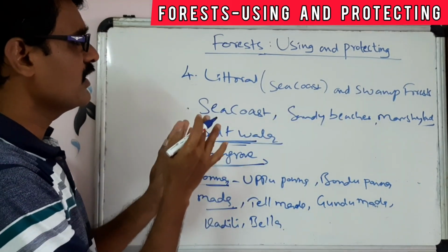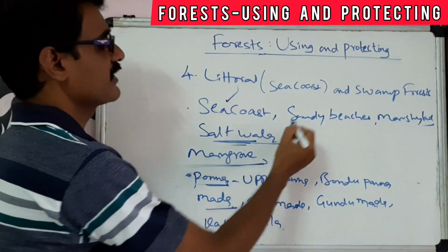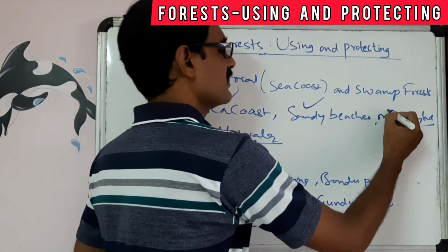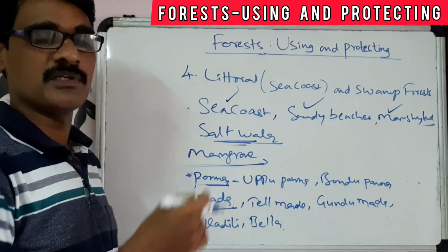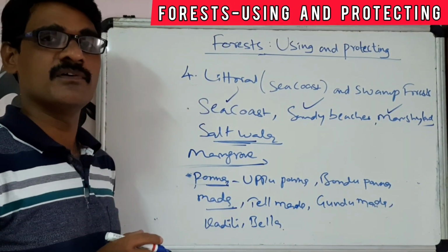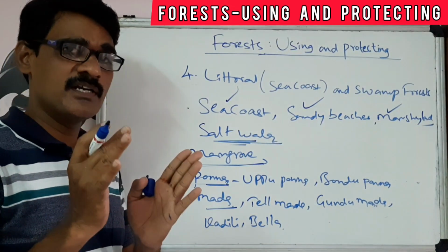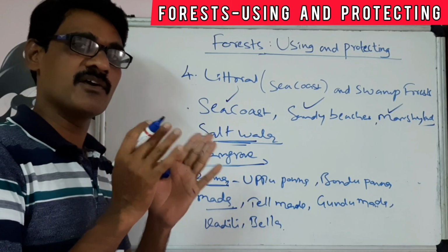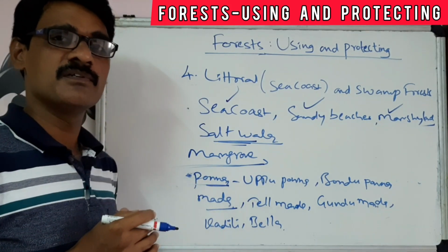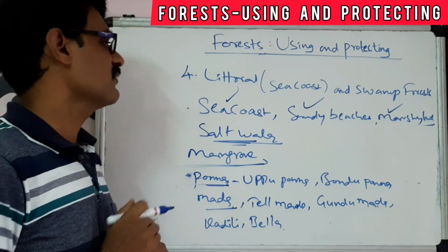Generally, the littoral or sea coast swamp forests are grown in the sea coast or sandy beaches or in the marshy lands. So we have completed the four types of forest here. Only these are the important types of forest. We have many types of forests, but we have discussed some important types of forest here.